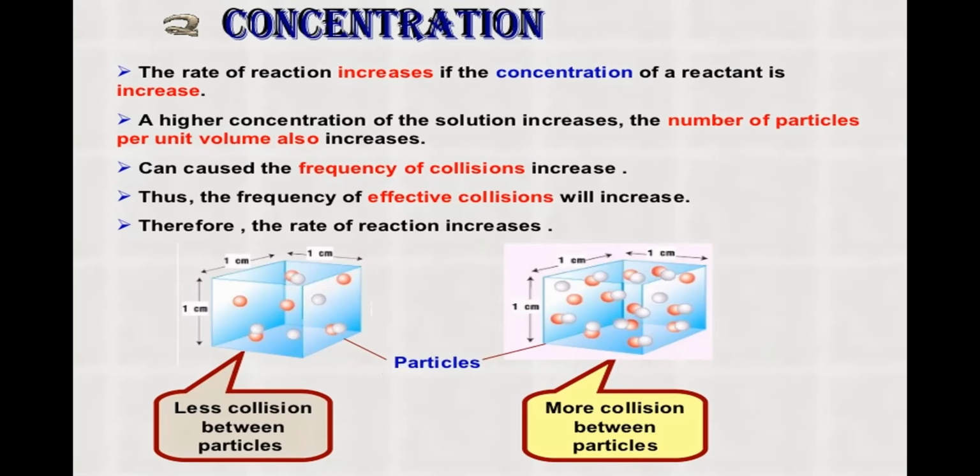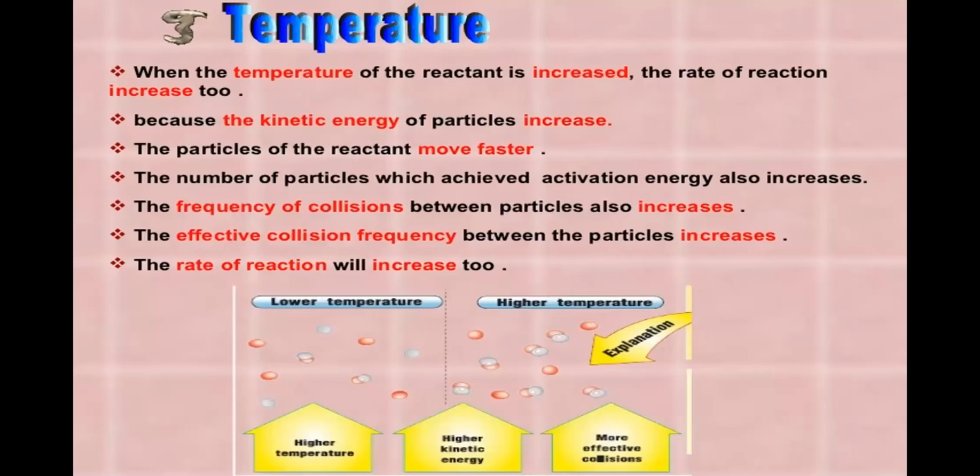You can see in the figure, in the first case, when the concentration is less, there is a smaller number of particles, so there will be fewer collisions. In the second case, when the concentration increases, the number of particles also increases, thereby increasing the number of collisions. So the second factor is concentration. As the concentration of the reactant increases, the effective collisions increase. Now the third factor, that is the temperature.